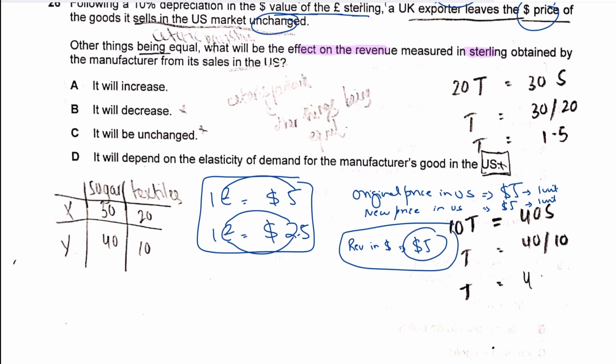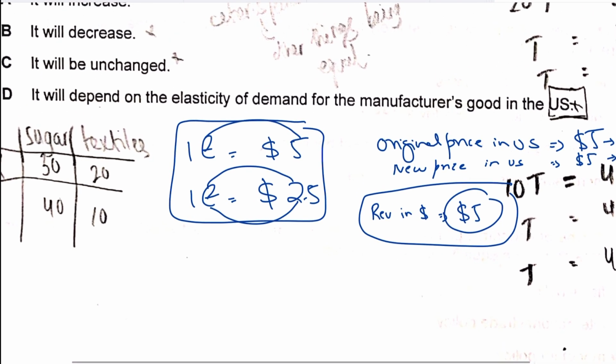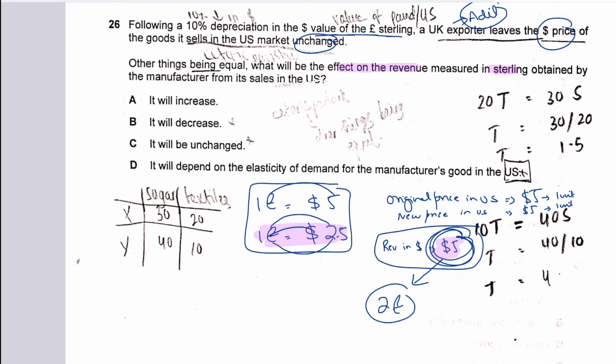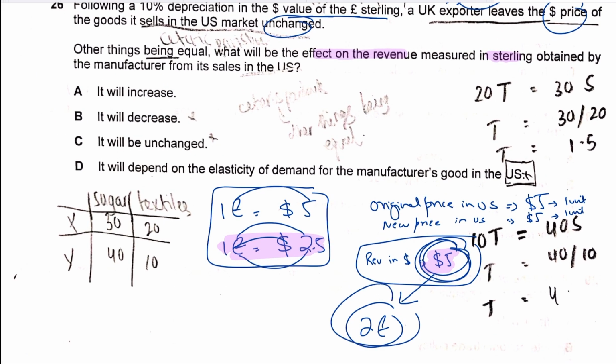So basically what's happening here is that I have received $5, and now the value of $5 in sterling. How much revenue have I received in sterling now? I've received 2 pounds, because 1 pound is worth $2.5, so $5 will be worth 2 pounds. So the revenue in sterling would be 2 pounds. That was the simple thing.